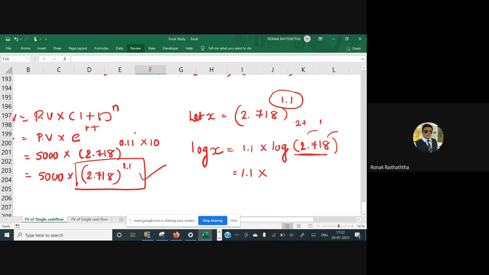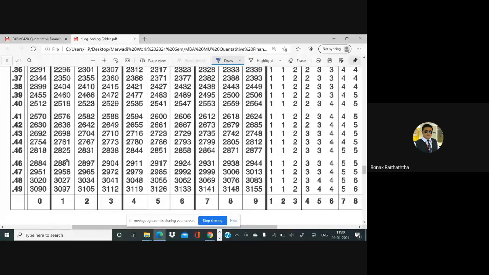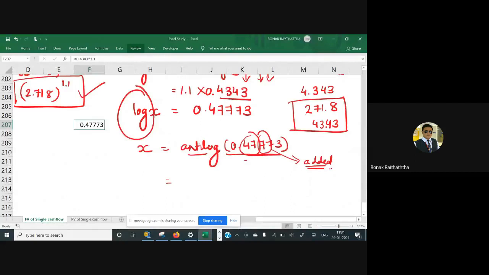And the mean difference of 8, that is going to be your fourth digit, you will be adding. This is the mean difference. Whatever the mean difference is, you will add it to the log value you get. So again, I'm clarifying this: you will find the value of the first two digits, which is 27. Now in 27's row, get the value of 1, and whatever the mean difference is for 8, add that mean difference to the log value you get. Right? So we are supposed to find the antilog of 0.47.